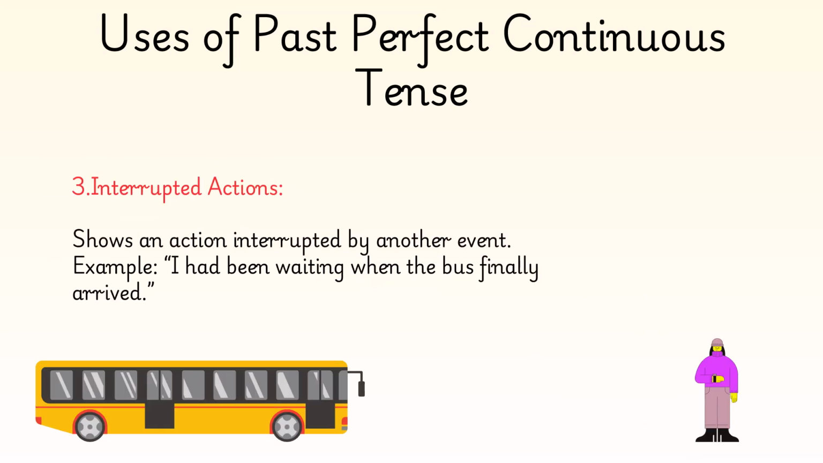This tense is also used to show actions or events that are interrupted by another event. Means these are interrupted by another action in the past. For example, I had been waiting when the bus finally arrived. Means the waiting was over when the bus arrived. Okay, the waiting was interrupted by the bus.